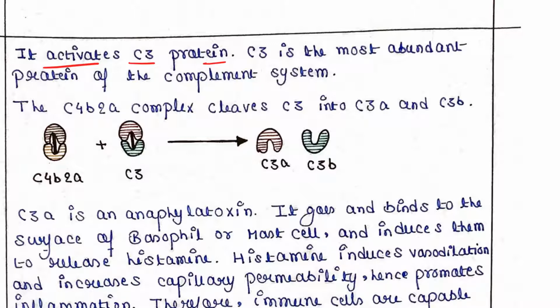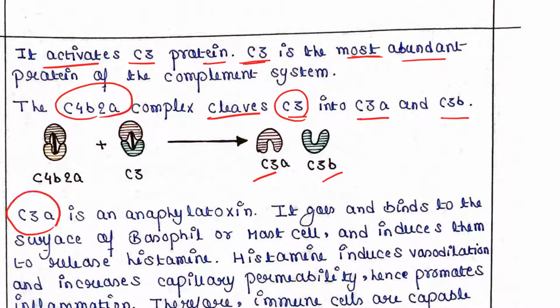C3 is the most abundant protein of the complement system. The C4B2A complex, that is the C3 convertase, cleaves C3 into two fragments, C3A and C3B. C3A is an anaphylatoxin. So what does an anaphylatoxin do?